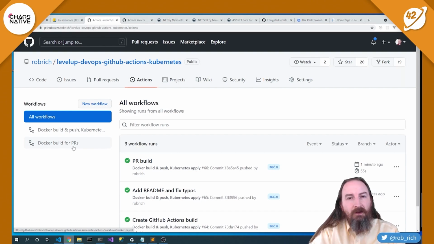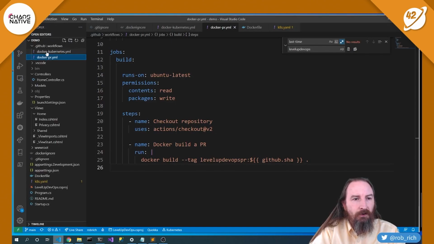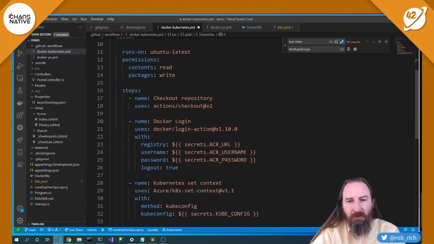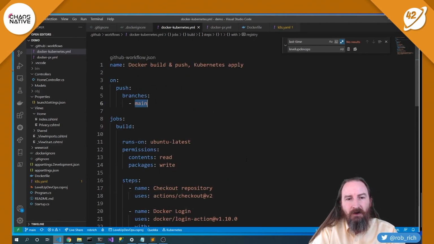Perfect. Now, what if we want to do builds for other environments, maybe a dev test environment? So we could do a similar thing. We could come in here and we could duplicate this build, switch this from main to develop, and start replacing these. Maybe this is the ACR URL for develop and the username for develop. And well, that gets a little crazy. Let's instead use GitHub environments.